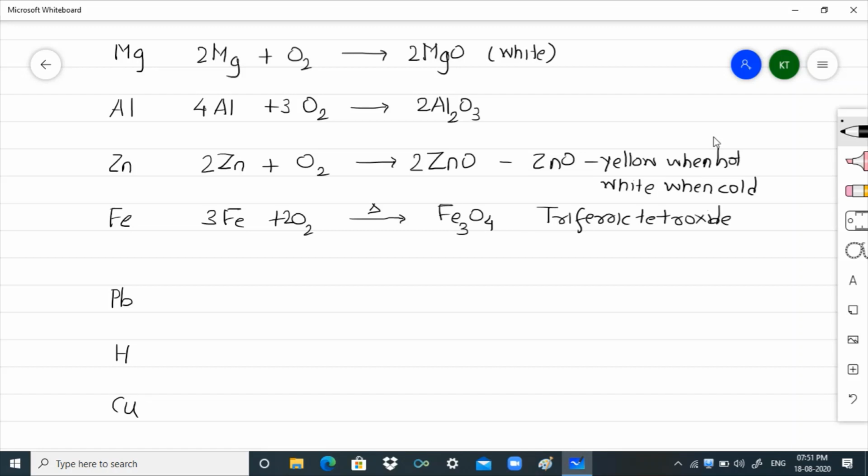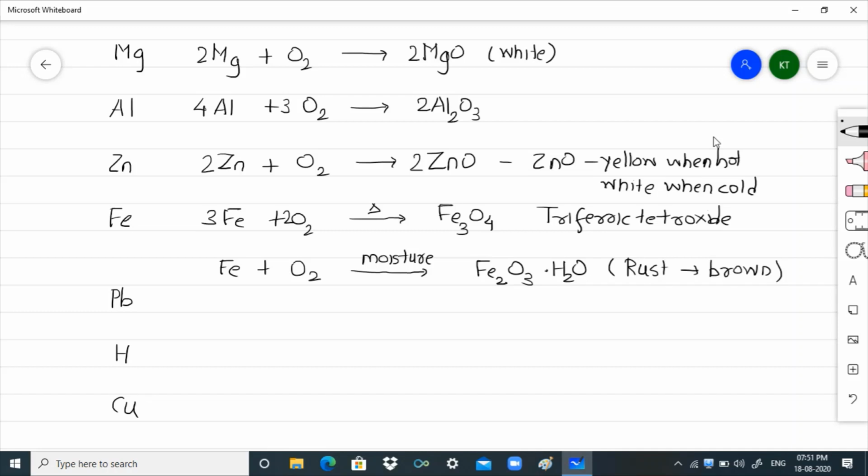Now the same iron does combine with oxygen present in air in presence of moisture. So it will give me Fe2O3.H2O. Now this we call rust, and that rust we generally observe is brown in color.